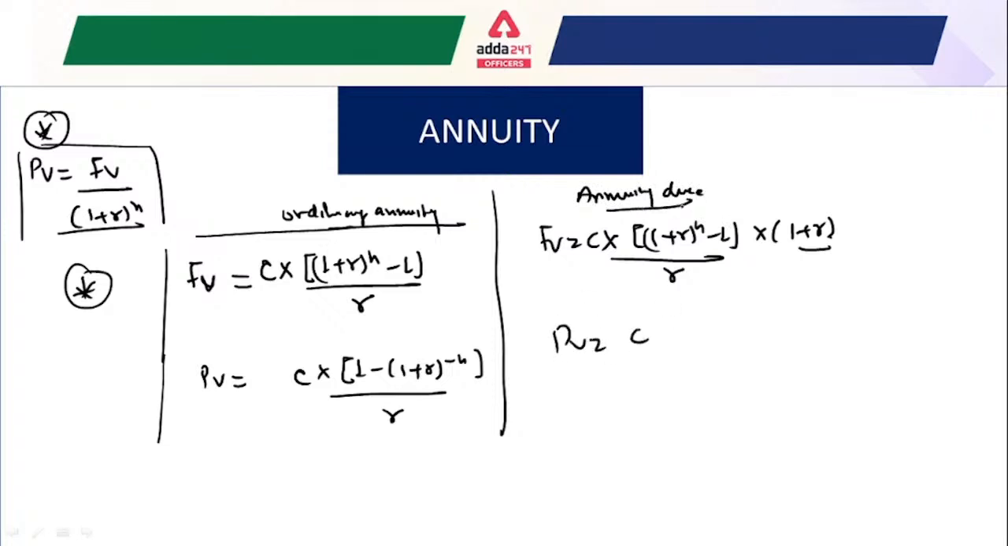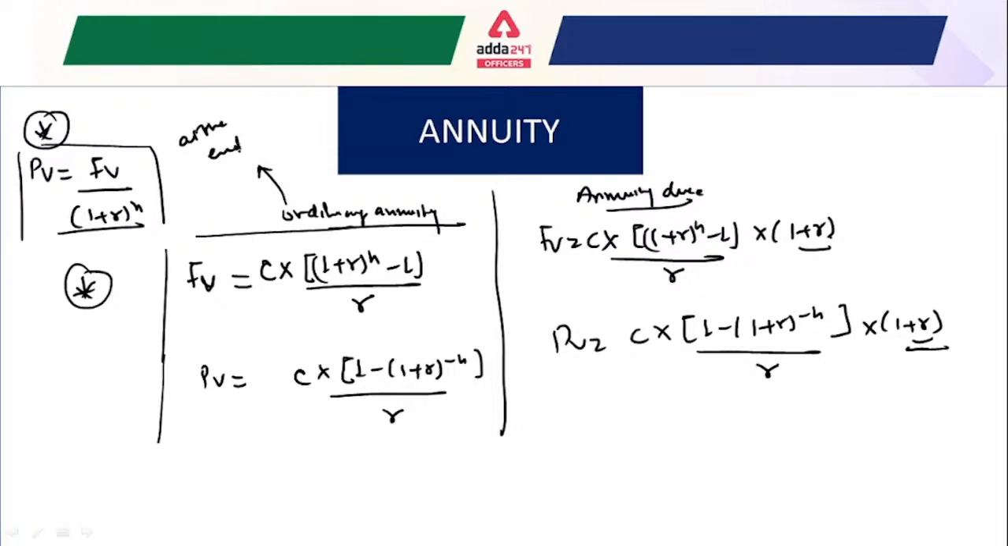And what is the formula for the annuity due for the present value? This would be our value, and just multiply by 1 plus r. I hope this is now the easiest way to learn and understand. Ordinary annuity is for the end of the period, and annuity due is the case of the starting of the period. That is a very important thing.